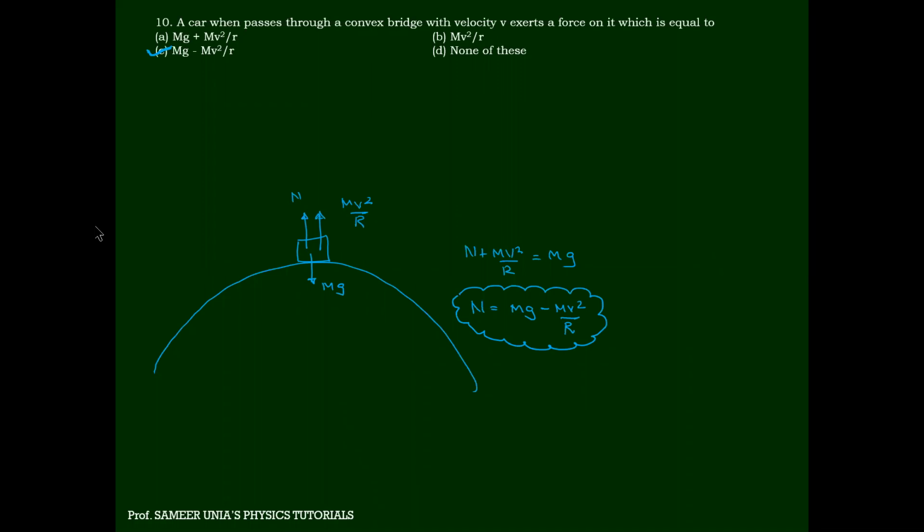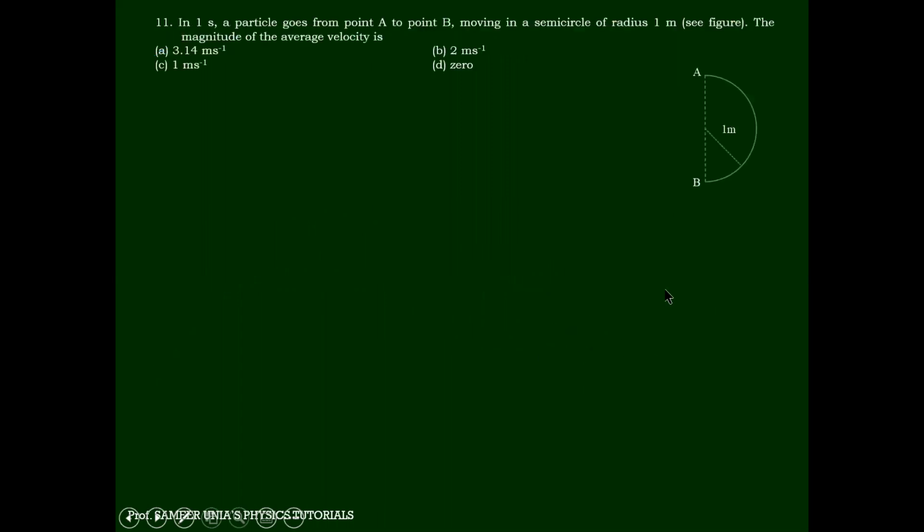We'll come to question number 11. In 1 second, the particle goes from A to B, moving in a semicircle. The magnitude of average velocity. Can anyone tell me what is the formula for average velocity? Total displacement upon total time.